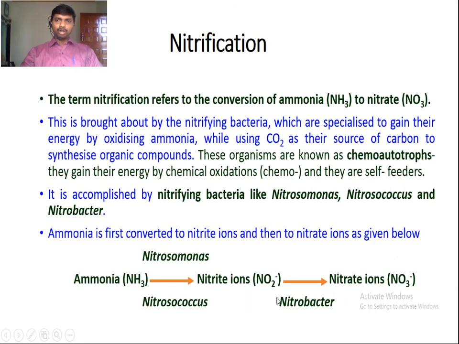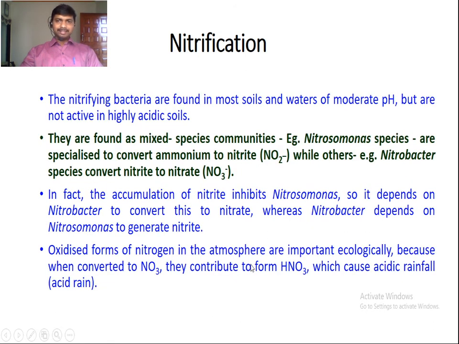These are chemoautotrophs. They synthesize their own food material by obtaining energy from oxidizing ammonia. So they are called chemoautotrophs. They gain their energy by chemical oxidation. They are autotrophs, self feeders. So Nitrosomonas and Nitrobacter together perform the conversion of ammonia to nitrate. This process is called nitrification.